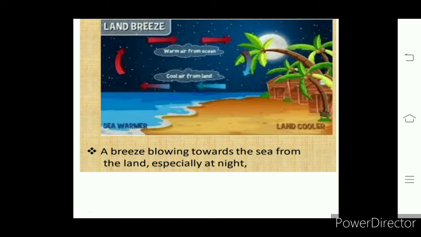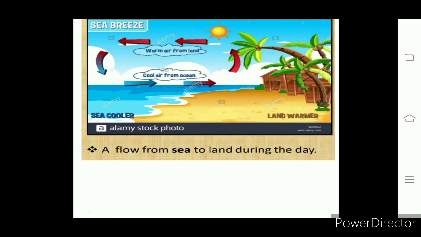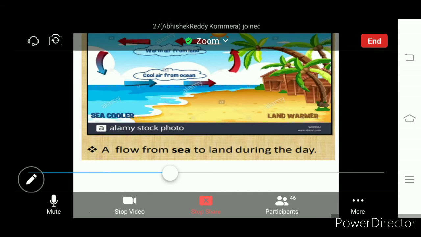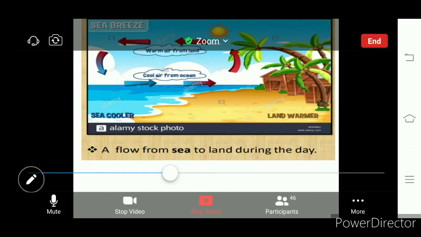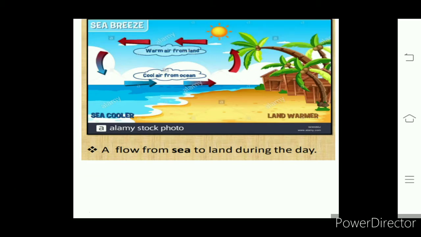Due to the temperature differences recorded on the land and water bodies, land breezes and sea breezes are formed. Here you look at that, it is a sea breeze. That means wind blowing from the ocean to the land. So here what do we see? Land heats up very fast, faster than the water bodies.